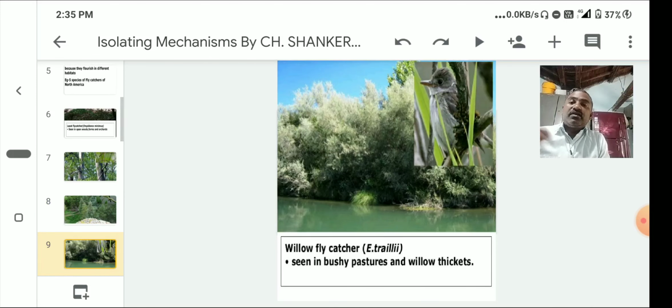After a few years, they may behave like separate species. So the ecology or ecological niche plays a key role in the formation of new species.